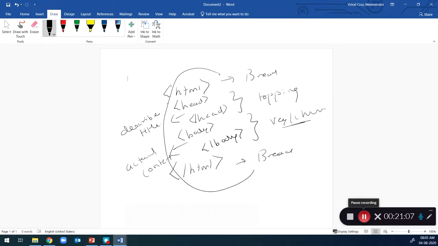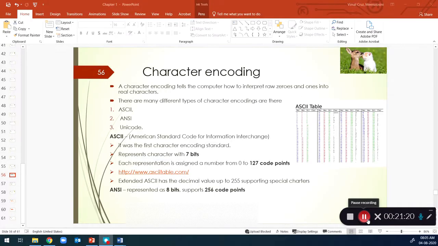Okay, so this is the simple analogy that you can use to understand. Without HTML, this tag, the browser cannot interpret or translate. I specified something about character encoding in the previous slide. So what is character encoding? The language of the computer is binary, like how the language of the browser is markup language. So whatever you feed into your computer should be fed as binary code.